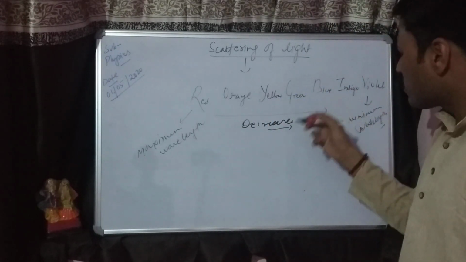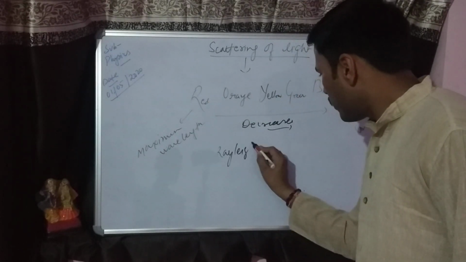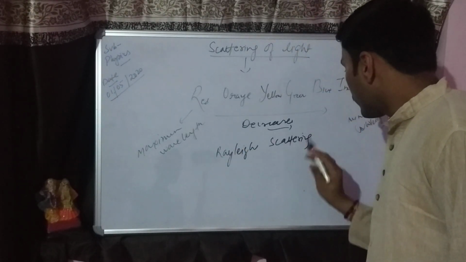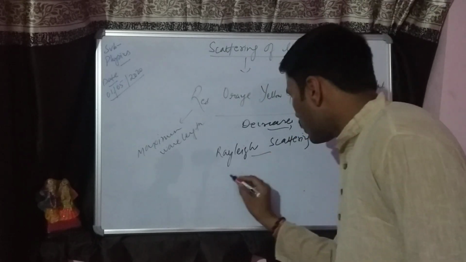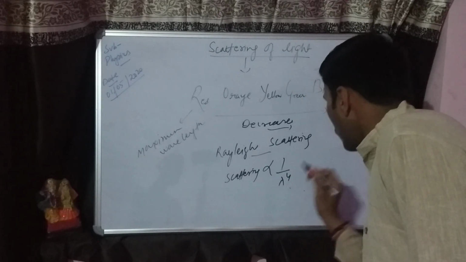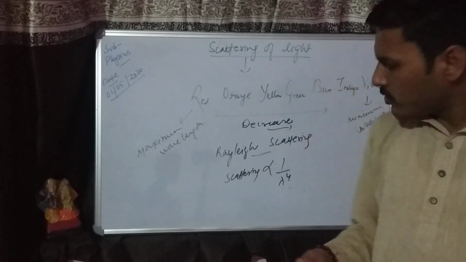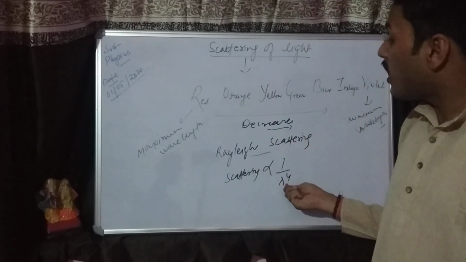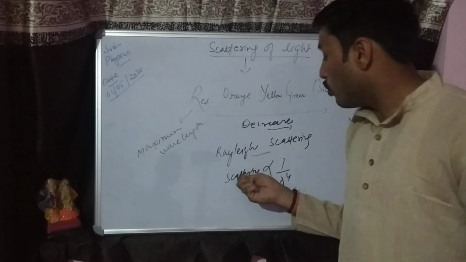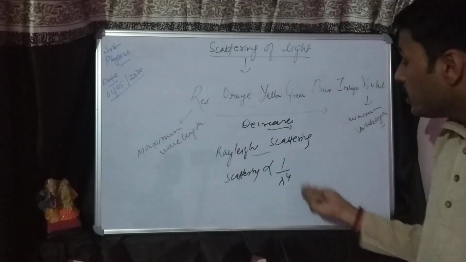One of the scientists, Rayleigh, showed that according to Rayleigh scattering, the scattering of any color is inversely proportional to the fourth power of the wavelength. This is just the equation, you do not have to derive it. It means if the wavelength is more, the light is scattered least, and if the wavelength is least, the light is scattered more. That means if red color is passing through some device, it will scatter least.